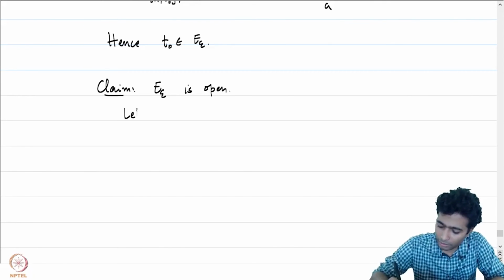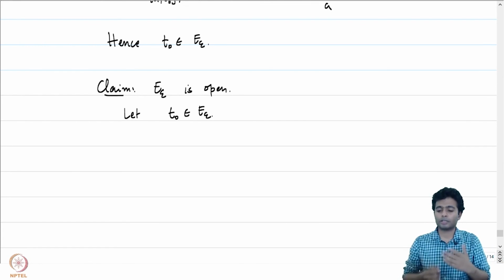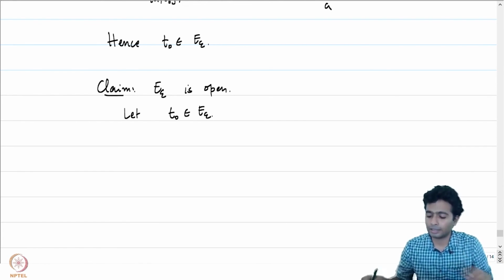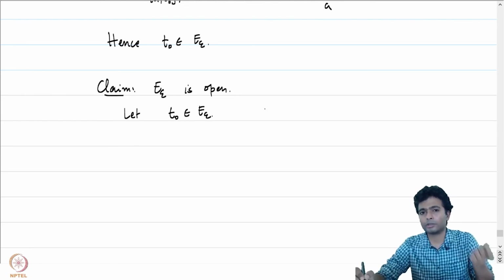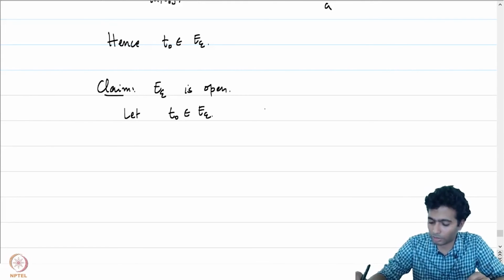Let t naught be some point in E epsilon. We will show that there is a delta such that t naught minus delta to t naught plus delta is contained in E epsilon.